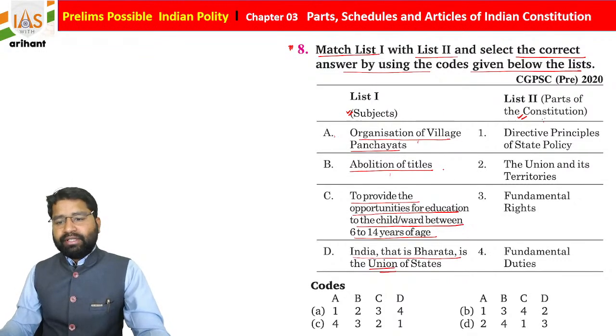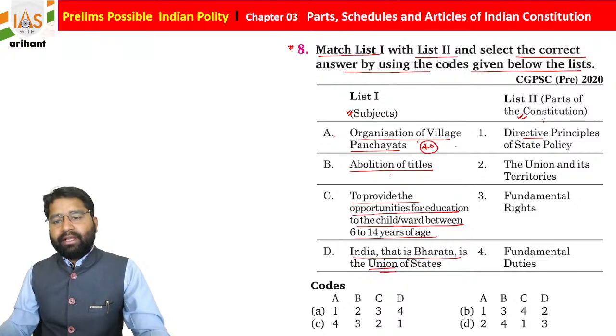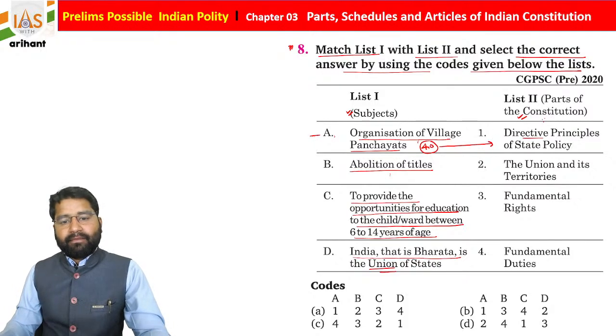Okay, so if you see, organization of village panchayat is basically a directive principle of state policy. If you know, article number 40 is part of DPSP. So A1. Okay, abolition of title is under article number 18 of the Indian Constitution, and it is a fundamental right. So B3.